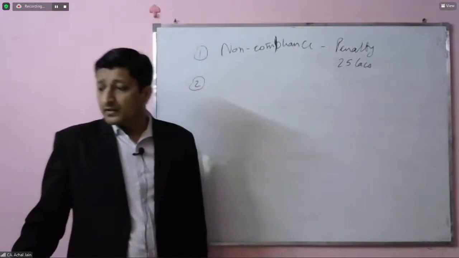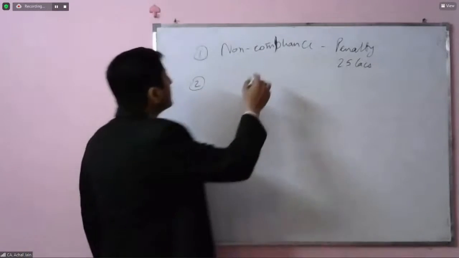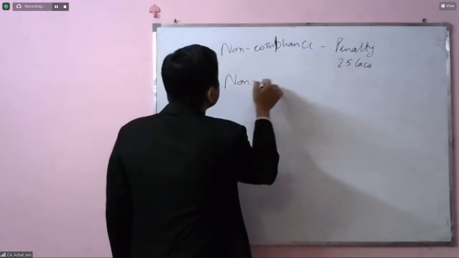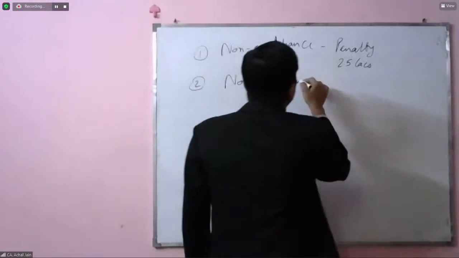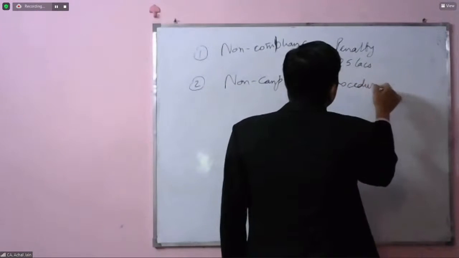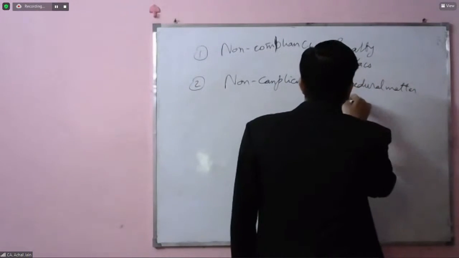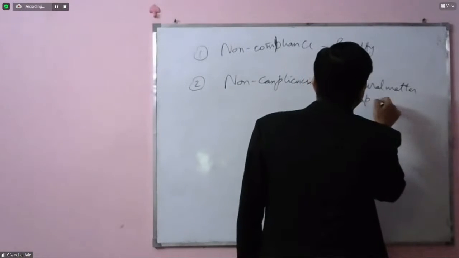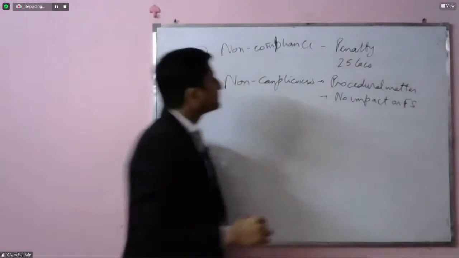Now there again, if we look at those non-compliances, we can say these were related to procedural matters, and we can say no impact on the financial statements.